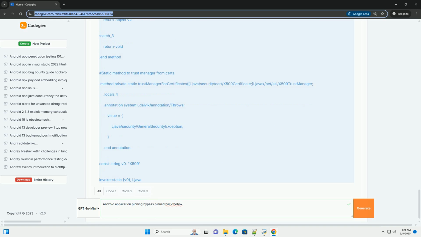Assumptions: You have a rooted Android device or emulator, for example Genymotion, the Android Studio emulator, or a real device rooted with Magisk. You have ADB, Android Debug Bridge, installed and configured on your computer.